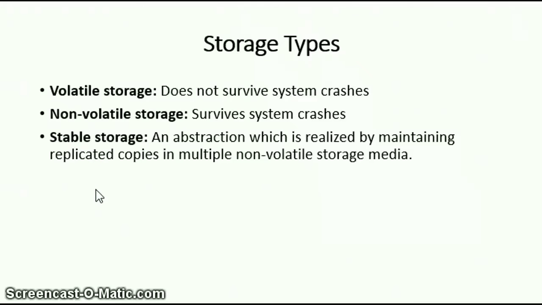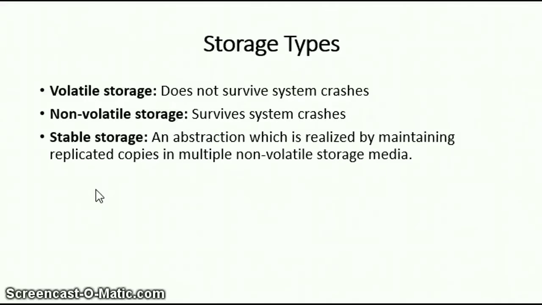Before we start to discuss the transaction, let's discuss the kinds of storage. The first kind of storage is volatile storage, which does not survive a system crash. Means what is stored in that kind of memory, when a power failure or some other failure occurs, does not survive that failure. What is stored in that storage will be lost. The second kind of storage is non-volatile storage, which does survive crashes or failures. Means the content stored in that memory is stored persistently when any kind of failure occurs.